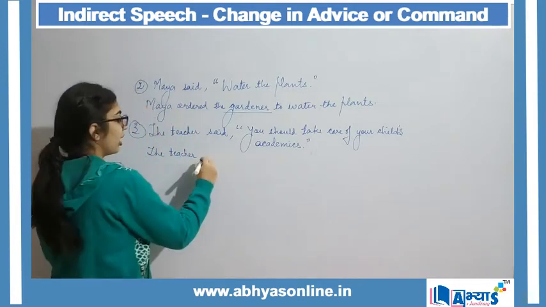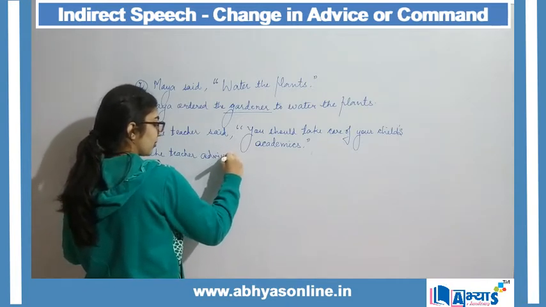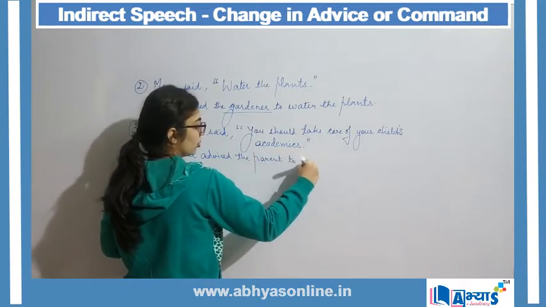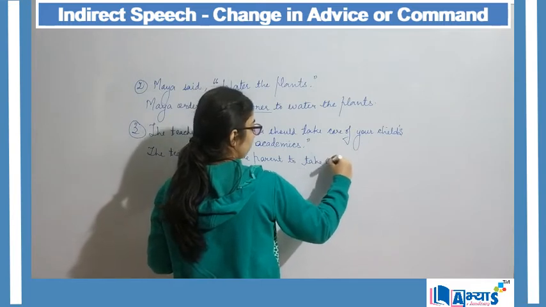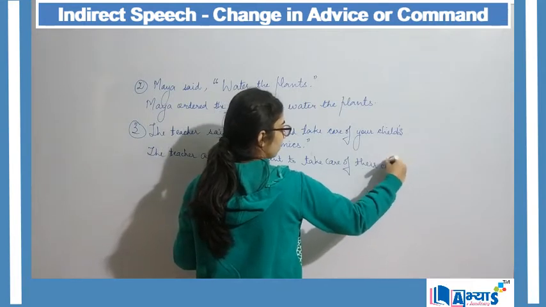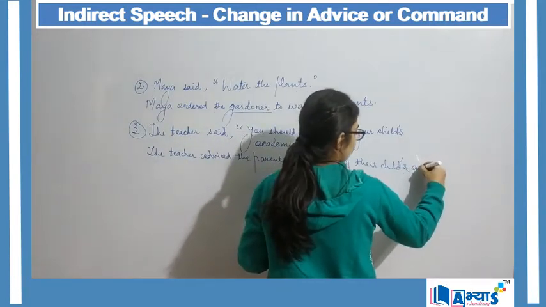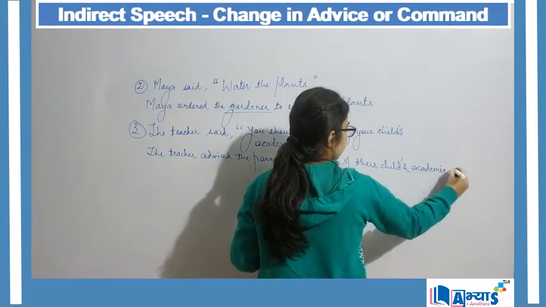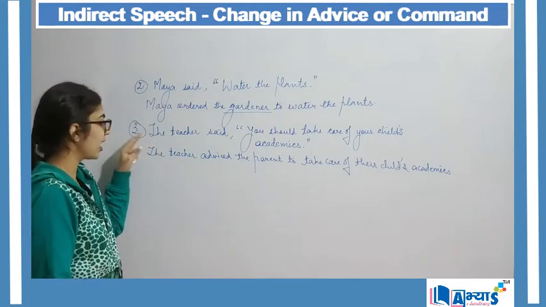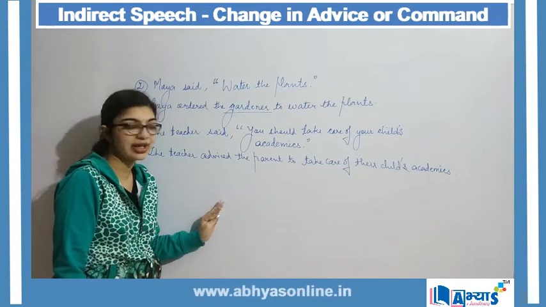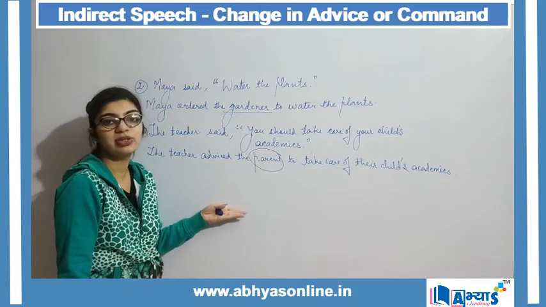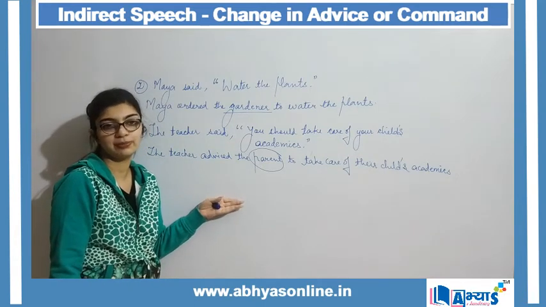So the teacher advised the parent to take care of their child's academics, that they should take care of the child's academics. This is my direct speech, which has now been converted to an indirect form, and parent was my hidden object in the indirect speech, which I am now using in my indirect form.